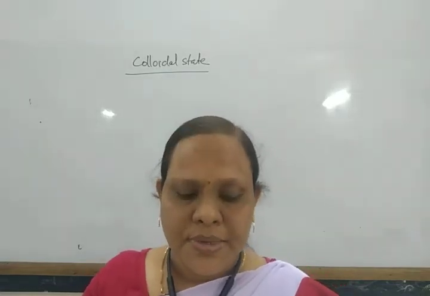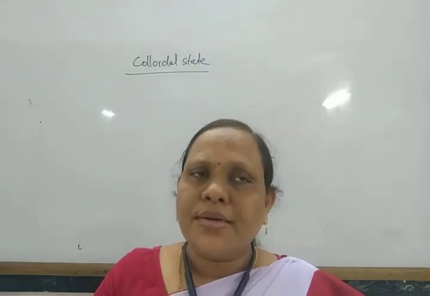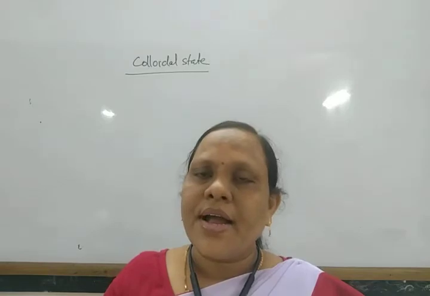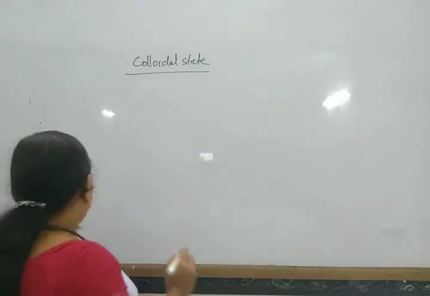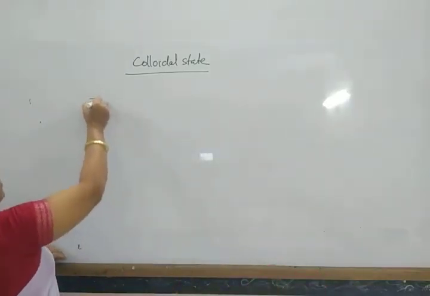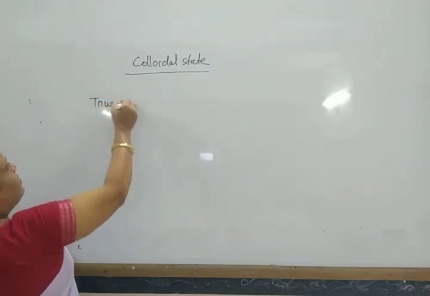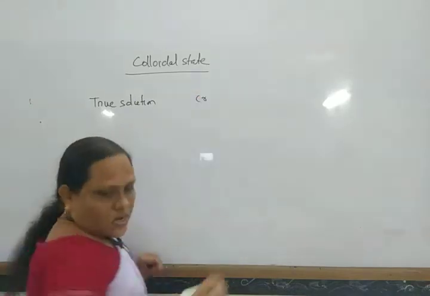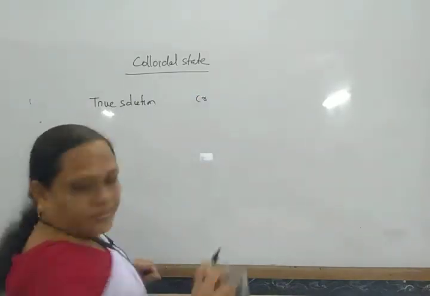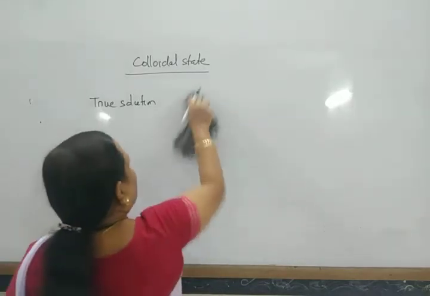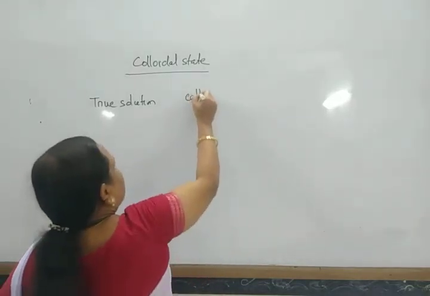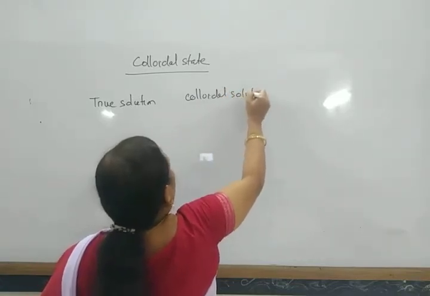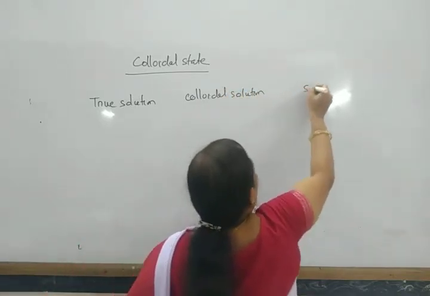In this way, the solutions are generally classified into three types: one is true solution, another is colloids or colloidal solution, and another is suspension.